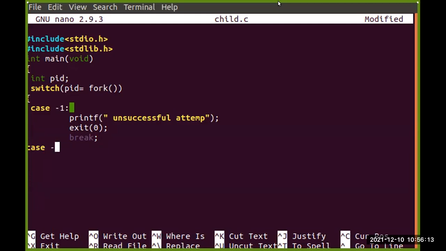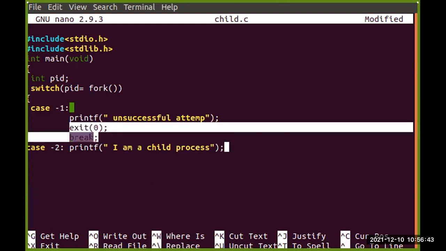Suppose in my case 2 I am writing here printf. When the fork function performs successfully, we will create that child process. So in that case I can write "I am a child process." Again the same statement will be there.